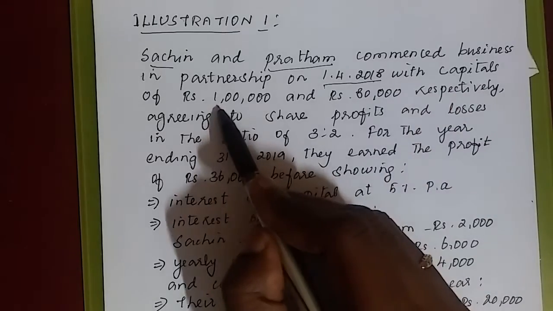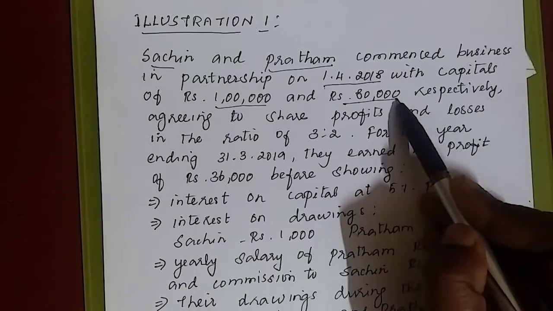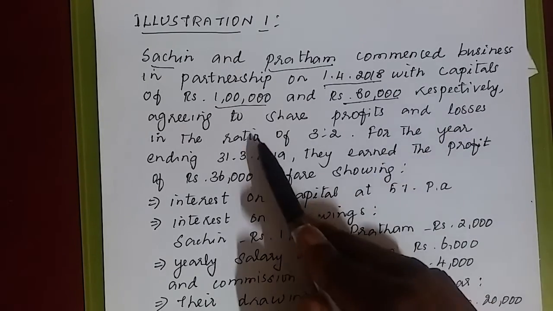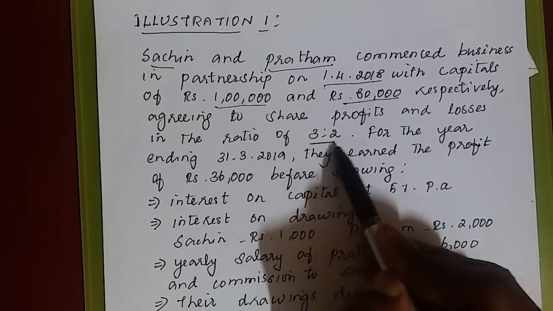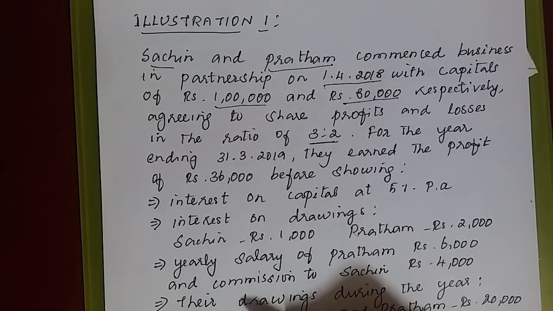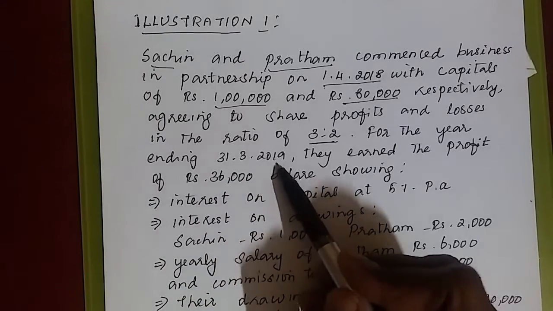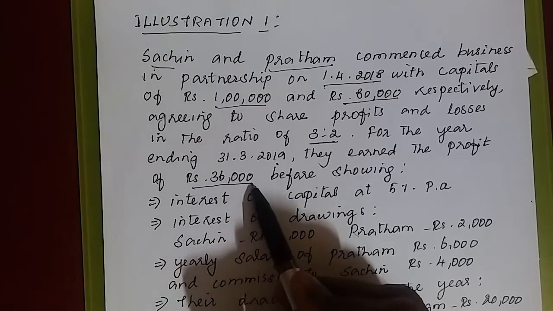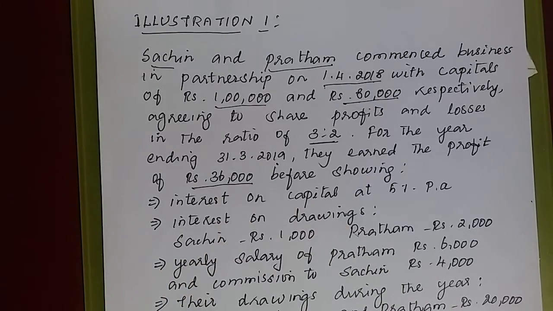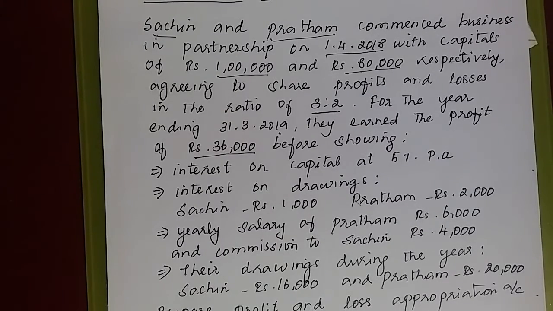With the capitals of 1 lakh for Sachin, 80,000 for Pratham respectively. Agreeing to share profits and losses in the ratio of 3:2. What is the ratio? 3:2. For the year ending 31/3/2019, they earned the profit of rupees 36,000, which is very important. Profit is how much? This is net profit. How much is it? 36,000.